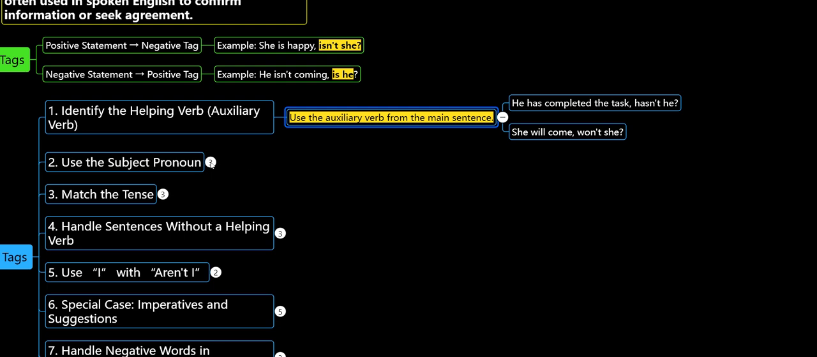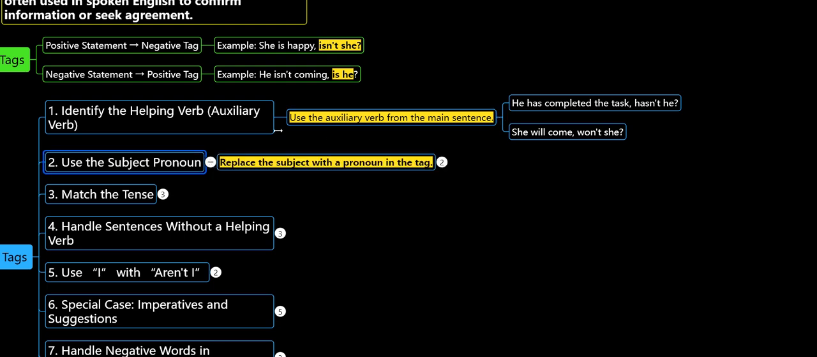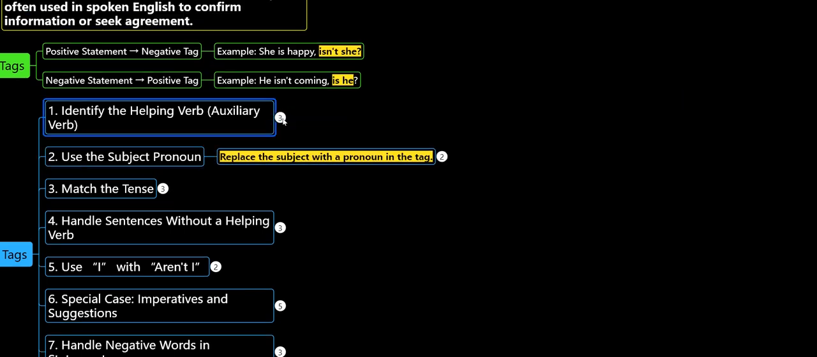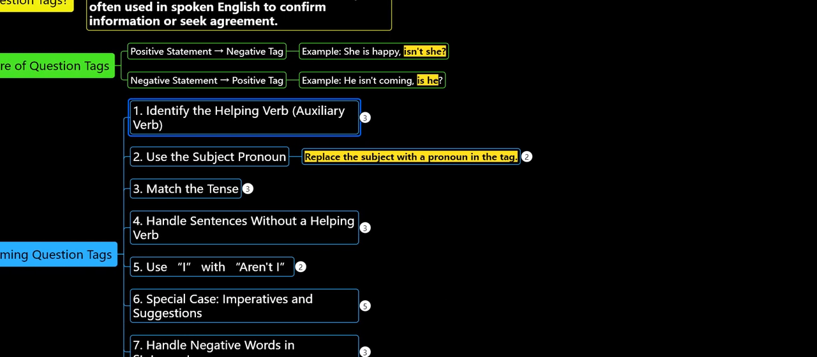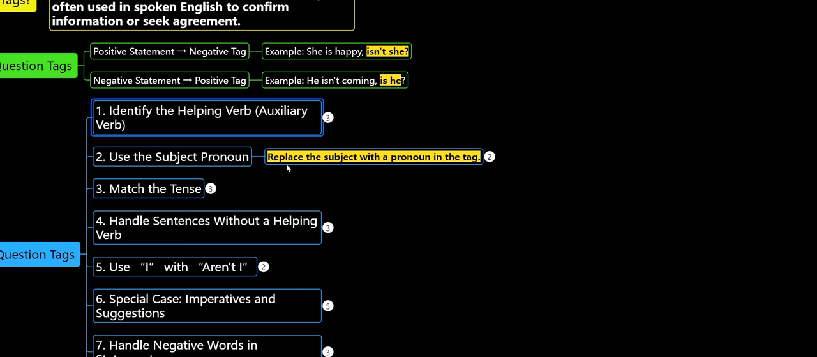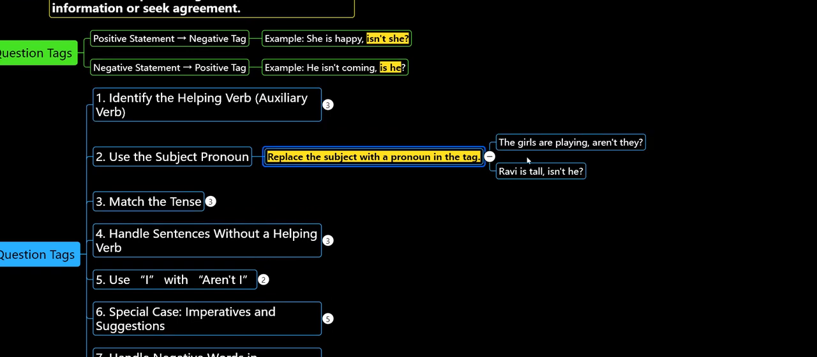So let's move to another rule where we are dealing with pronouns. Here we can understand: use the subject pronoun. In a sentence, not all subjects are in a pronoun form. In some cases we might see the subjects in a noun format. So let's take the example here: the girls are playing.